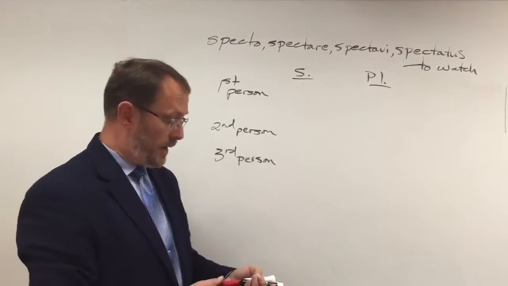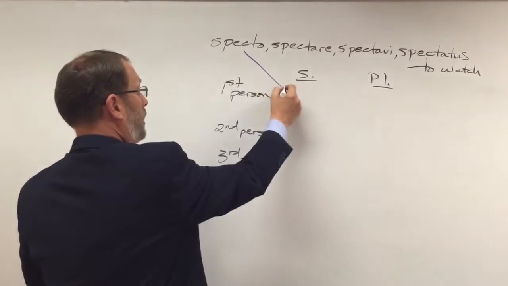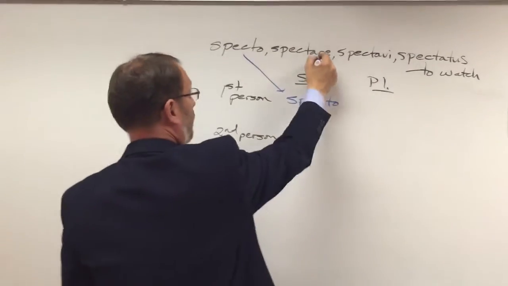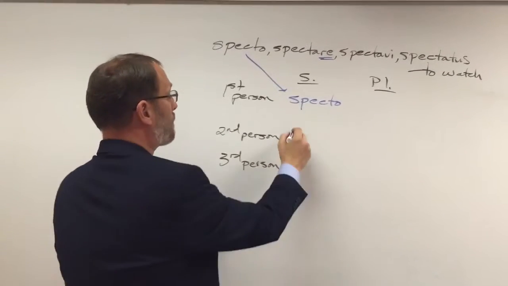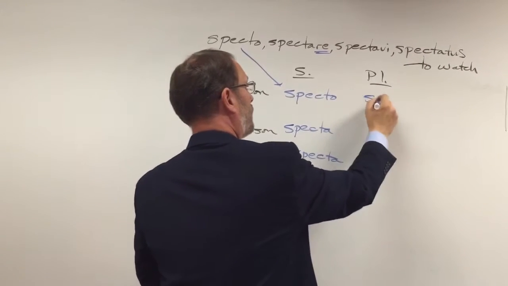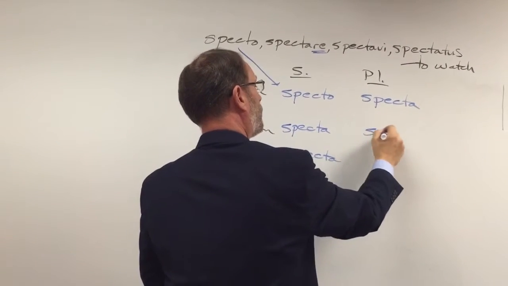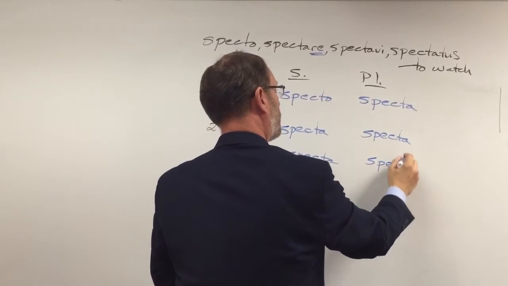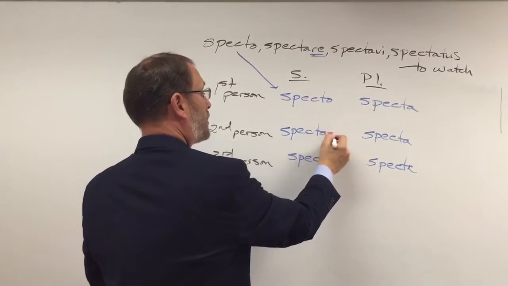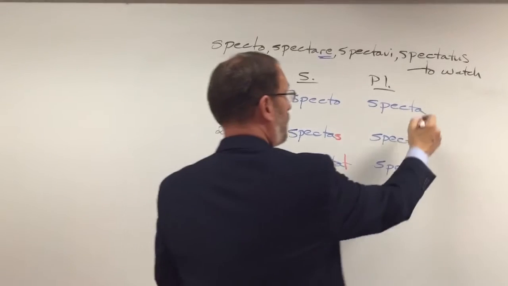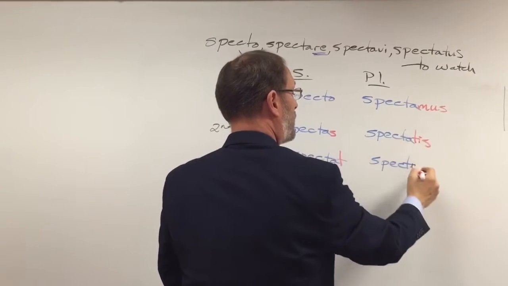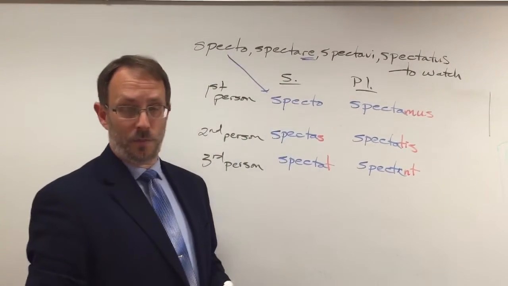All right, if you've done what we said, we took that first dictionary entry, boom, there's specto. And then for the other forms, we dropped off the RE from the second dictionary entry. We've got our stem, specta, all the way through. And now we just add on our endings. Second person singular, spectas. Third singular, spectant. First person plural, spectamus. Second person plural, spectantus. And third person plural, spectant.